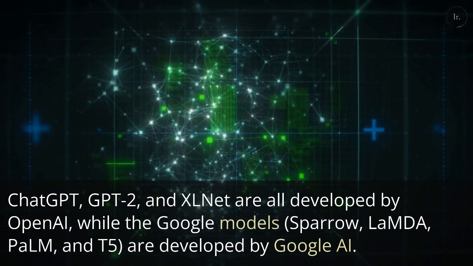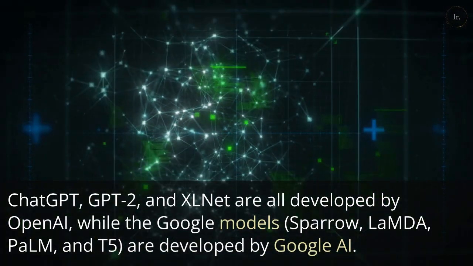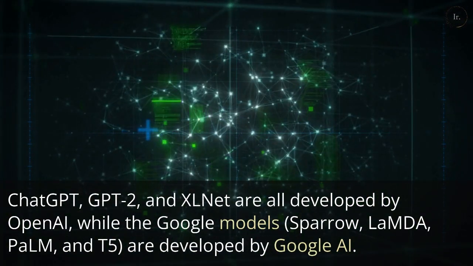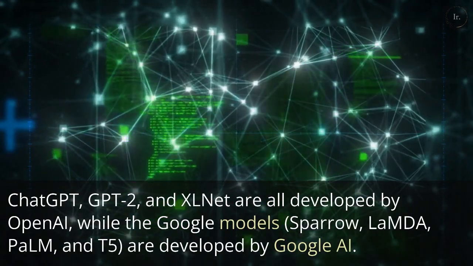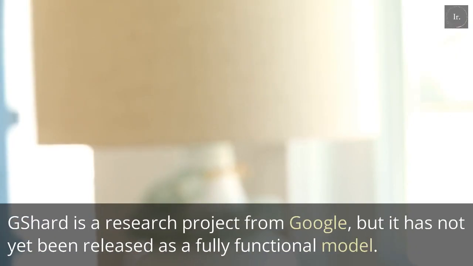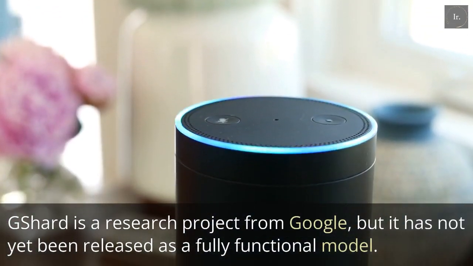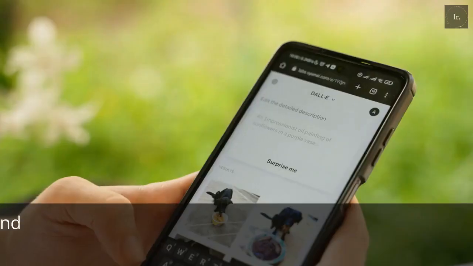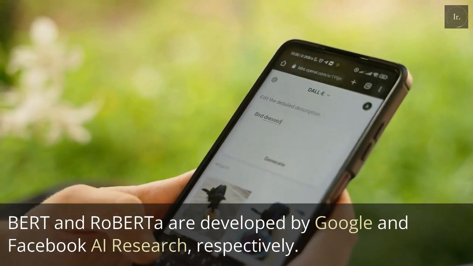ChatGPT, GPT-2, and XLNet are all developed by OpenAI, while the Google models, Sparrow, LaMDA, PaLM, and T5, are developed by Google AI. GShard is a research project from Google, but it has not yet been released as a fully functional model. BERT and RoBERTa are developed by Google and Facebook AI Research, respectively.